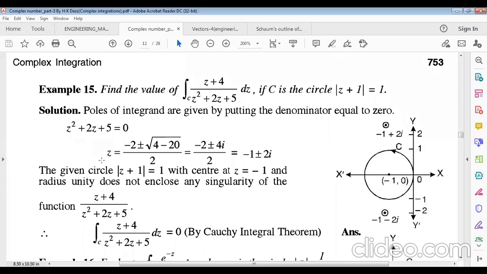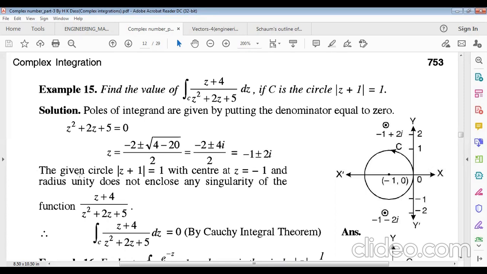Then solving, z = (-2 ± √(4 - 20)) / 2. Actually, this is a quadratic in z, so we can compare it with x² + bx + c = 0. For this quadratic equation you must know x = (-b ± √(b² - 4ac)) / 2a. Using this formula, we get the two complex numbers -1 ± 2i, one for positive and the other for negative.